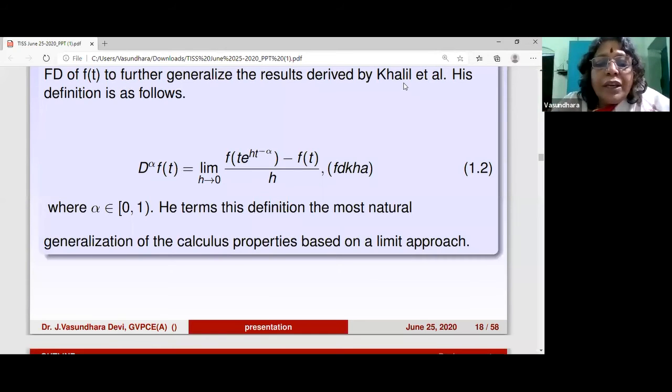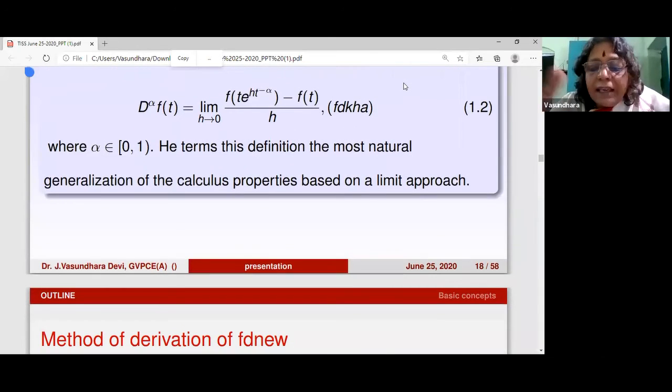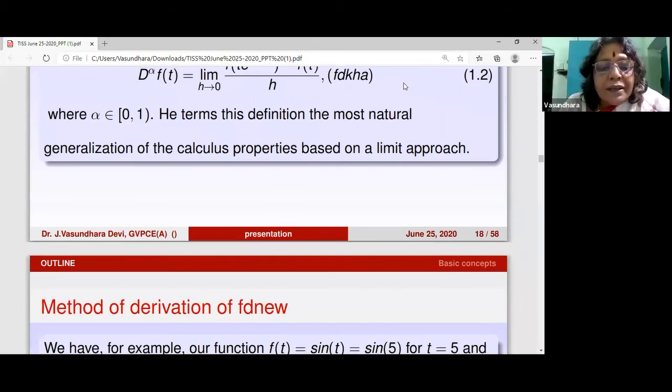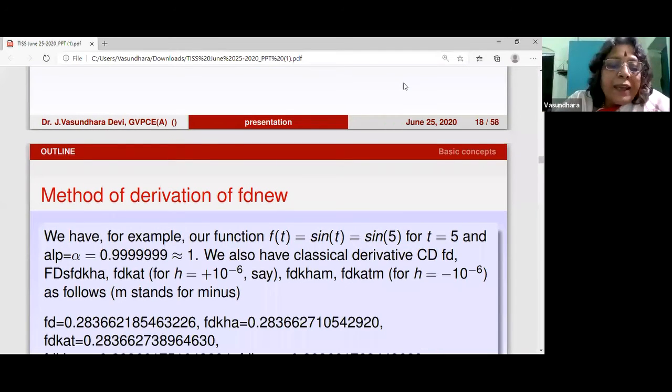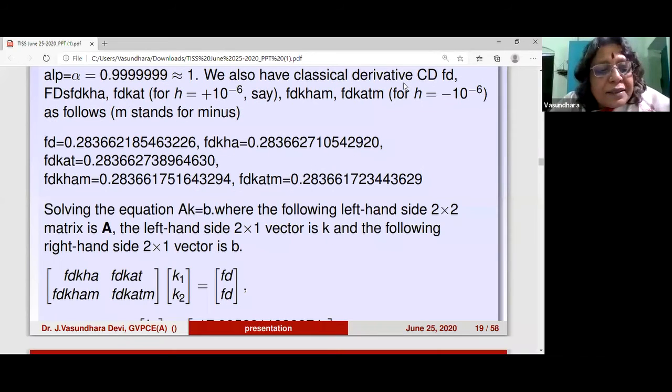Now we have been working on a project, and Professor Sen, who is the director of the Professor V. Lakshmikantham Institute for Advanced Studies, said, now if you want to get a better result, what you should do is consider the system Ax equals B, where FD K means Khalil's definition, FD Kat means Katugampola's fractional derivative, and the m denotes the left hand side, and without the m it is on the right hand side, and on the right hand side of the system you have the ordinary derivative. So he said find two values k1 and k2 using this approach.